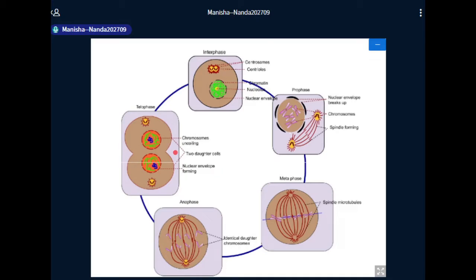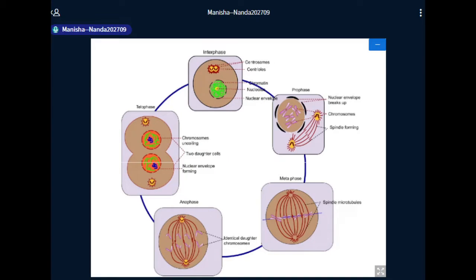From here the cytokinesis occurs and the cells divide into two. So this is a common diagram where you can see all these stages of a cell undergoing division and the changes in the behavior of the nucleus starting from interphase till telophase.